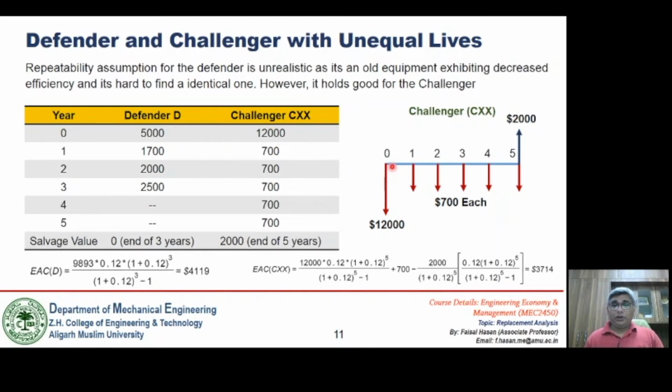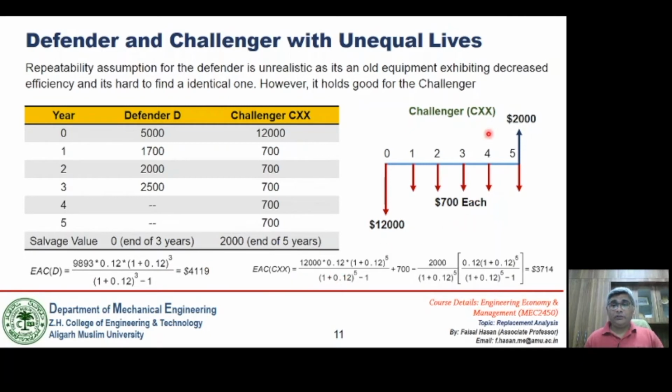So if we draw the cash flow for the challenger, the first cost is given as $12,000, and the annual operating expenses is given as $700. The salvage value for the challenger is given as $2,000. So simply, if I just find out the EAC of the challenger, that is, if we convert these cash flows into annuities using the appropriate relation, and if we compare the EAC values of the two, we will notice that the EAC for the challenger is coming out to be lower over a period of 5 years as compared to that of the defender over a period of 3 years.